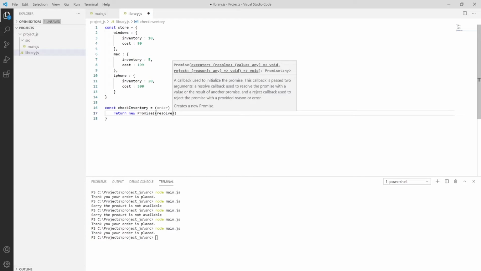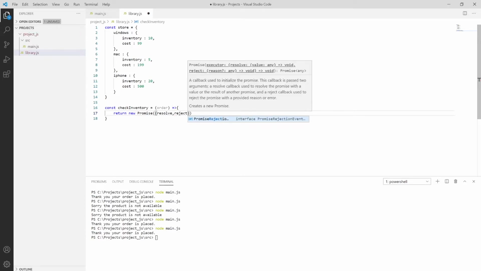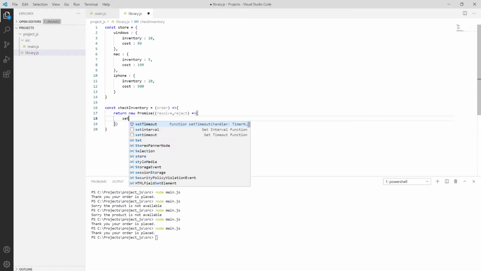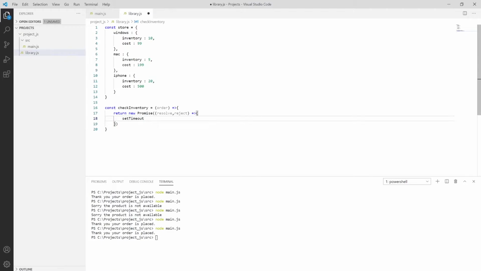So resolve comma reject, passing it to the ES6 function, and then putting a setTimeout function. The setTimeout function will take nothing as an input, and then we declare a const, the item array.